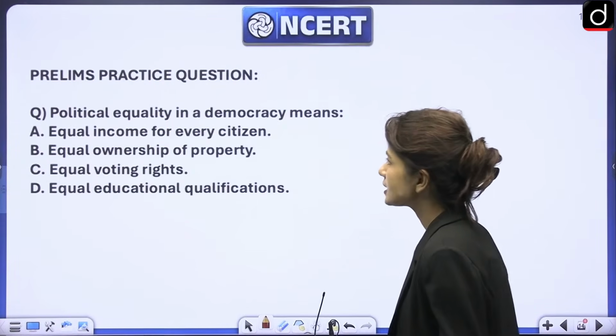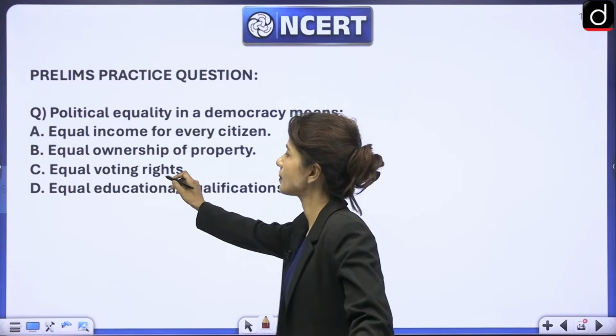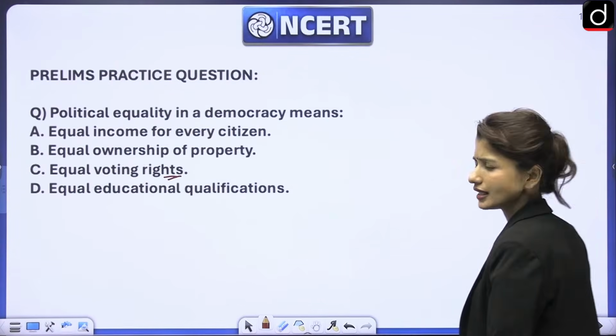C says equal voting rights. Yes, political equality is about equal voting rights. We have already studied this in detail earlier.